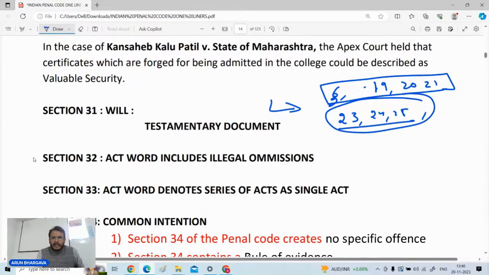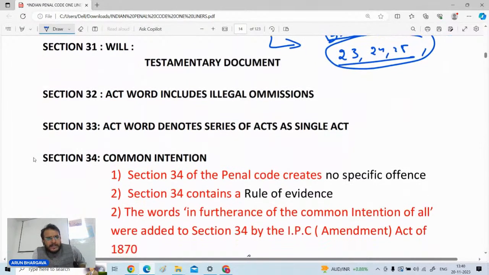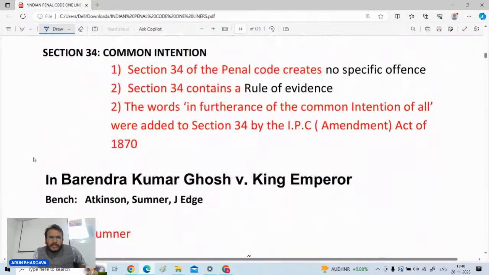Along with this, the next thing that is important for you people is, onward, section number 34, that is common intention, a very basic provision with respect to the Indian Penal Code. And now what kind of questions can be there from section number 34? Usually the examiner puts two questions. One is the direct question: what are the ingredients of section number 34, does section 34 create any specific offense or not, is section number 34 a rule of evidence or is it something else.